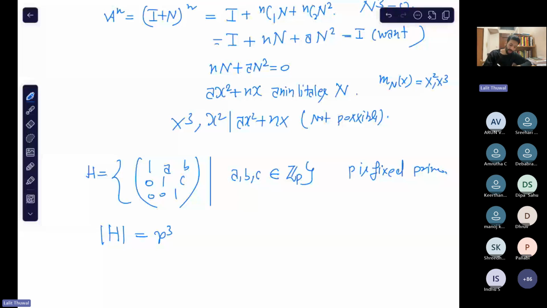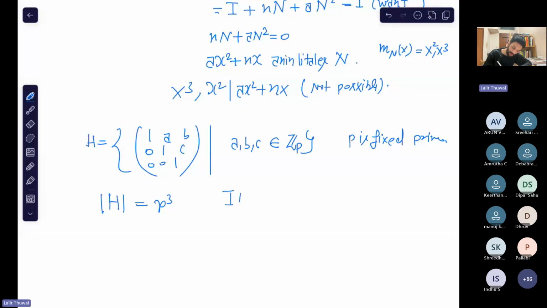So see, you can do it in the same way. Suppose you have a non-zero matrix, say A. Then do the same thing: write it as I plus N and give the power P. So what can be the order? First, you should have something in mind. What are the possibilities of order? The order of an element can be p square or p cube, because the order of an element divides the order of the group.